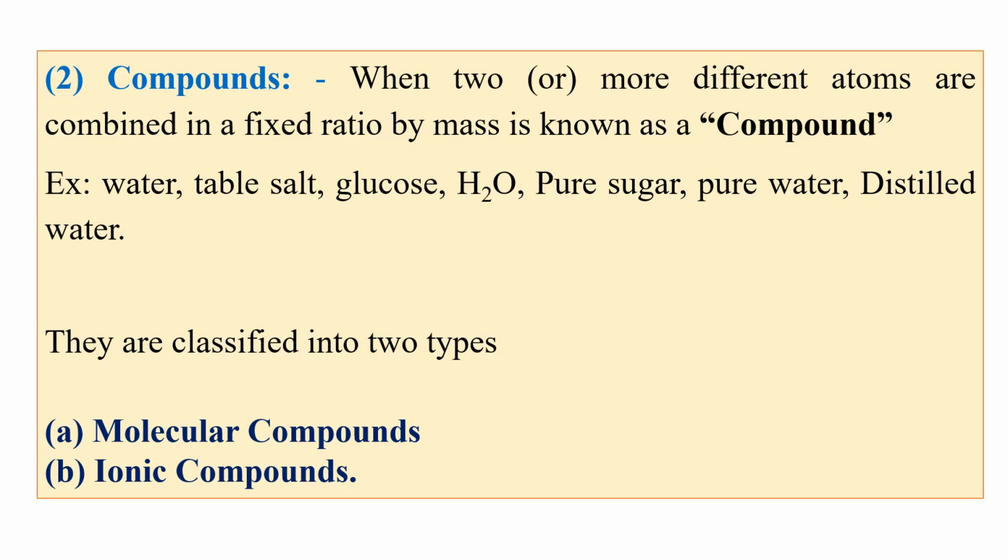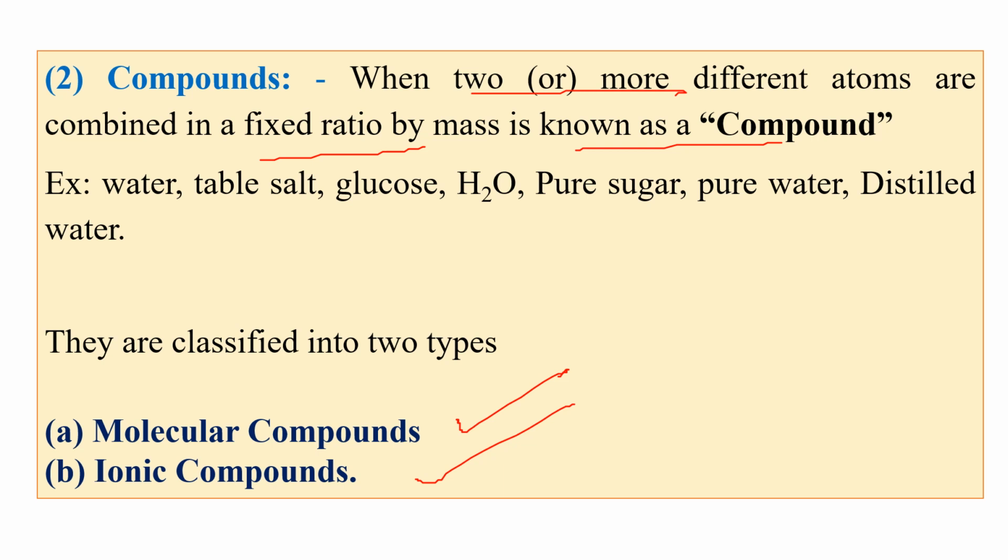Good. Then compounds. What are compounds? When two or more different atoms are combined in a fixed ratio by mass, we can call it a compound. They are classified into two types: one is molecular compound and the other is ionic compound.